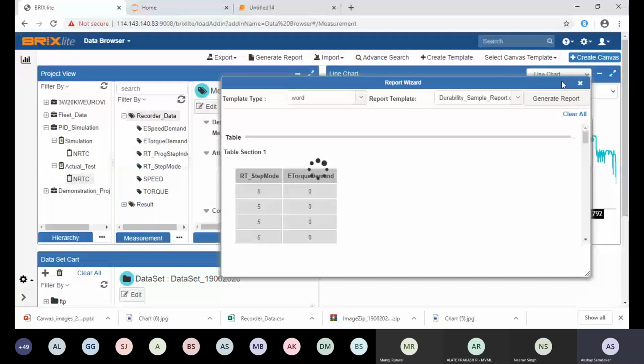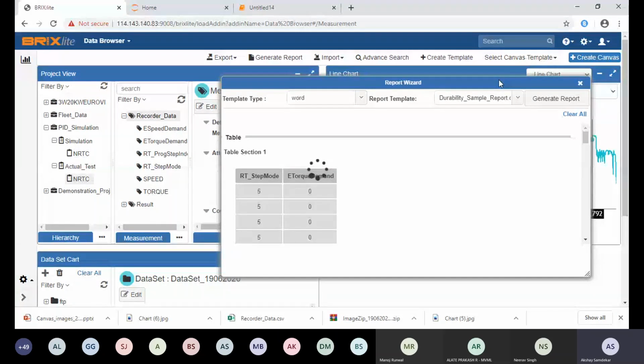So now we say that BricsLite is a store-one-time, use-anywhere data format. We have a connection with different external tools. Like Nirav said, yes, with MATLAB you can connect by scripting, because BricsLite is exposed with a web API. BricsLite has its own web API, and complete web APIs are exposed for each project, test plan, and test measurement level. So you can write your own script for getting data from BricsLite or storing the measurement data directly from REST to BricsLite.